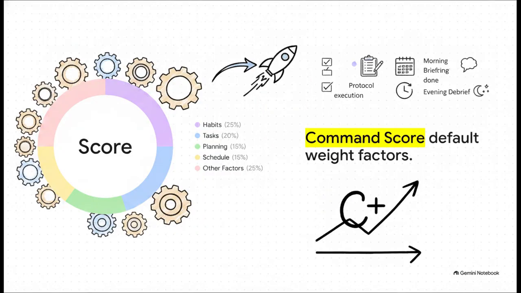Every day, you receive a command score. It's a weighted composite that heavily prioritizes your protocol execution. So by default, 25% is based on habit completion, 20% on completing due tasks, 15% on getting your morning briefing done, 15% on adhering to your schedule, and 10% for completing that evening debrief.